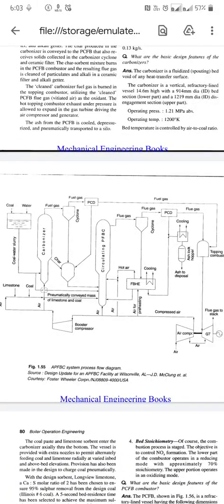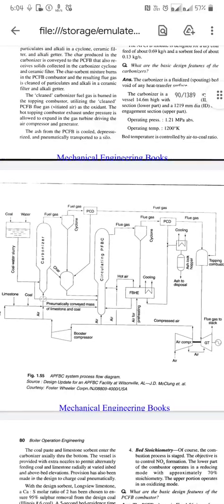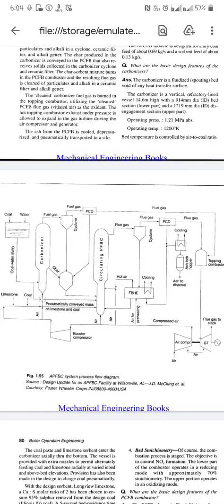The char from the cyclone and the char and PC from the PCD, the fuel, go to the circulating PFBC, and the flue gases go from the carbonizer and also the circulating PFBC from the cyclone to the FBHE. PCD means particulate control device.